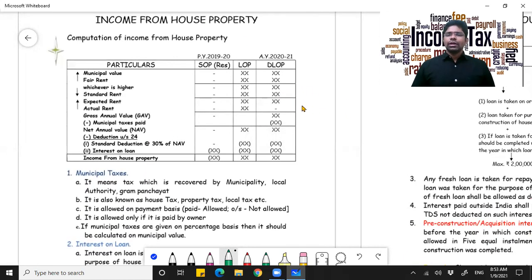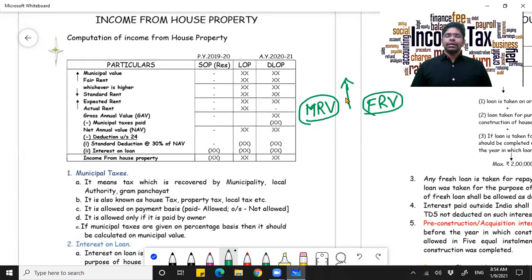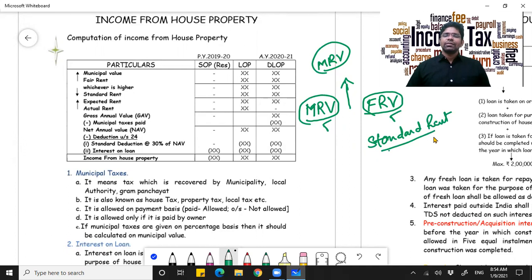Now you have your municipal rental value, which is fixed by your municipal authorities, and your fair rental value. You will consider both these things. Out of the two, whichever is higher, consider that first. Whichever is higher cannot cross the standard rent. Standard rent is the limit which has already been fixed, so you should restrict yourself to standard rent.